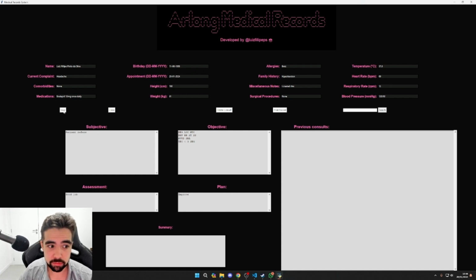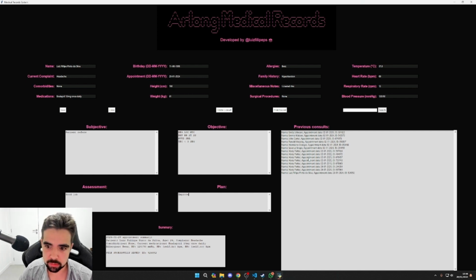If I click on save, I will save the console, of course, and automatically it will search and retrieve all the previous consultations in here. I had some saved because I was testing and playing with the program. It will print in the inferior part of my screen everything that is happening with the program, right? We just saved the appointment, so it's saying that it was successfully saved, and it shows the ID of the appointment, a unique ID for each appointment, and a summary of the clinical data, right?